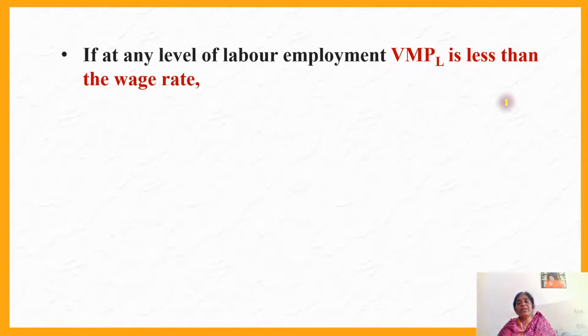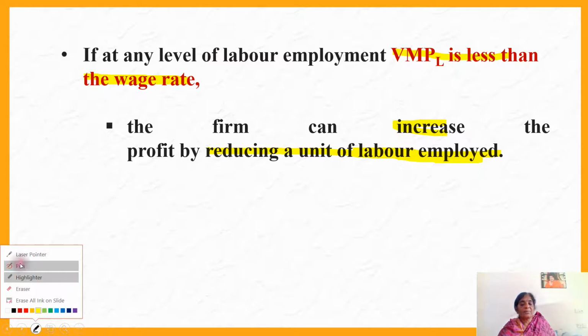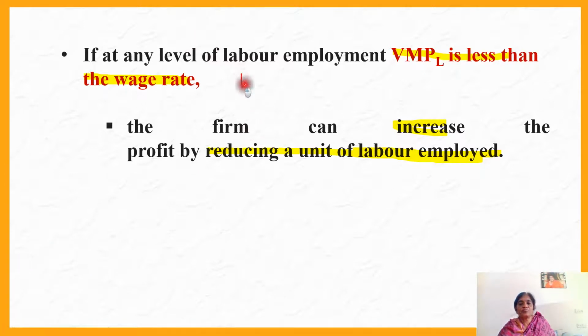Then, if at any level of labor VMPL is less than wage rate, what will happen if VMPL is less than wage rate? Now we have seen previously the case of more than wage rate. The firm can increase the profit by reducing the units of labor employed. Why? We will see that. In this case, when VMPL is less than wage rate, in this condition, what will happen? Profit will turn into loss.